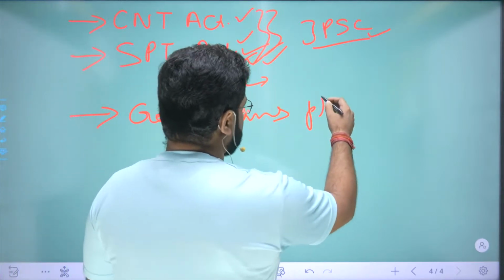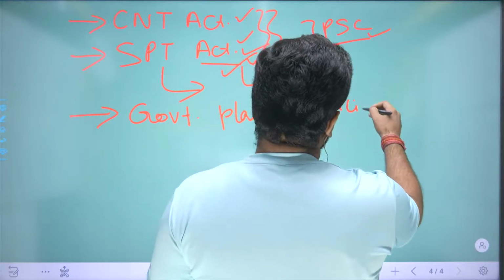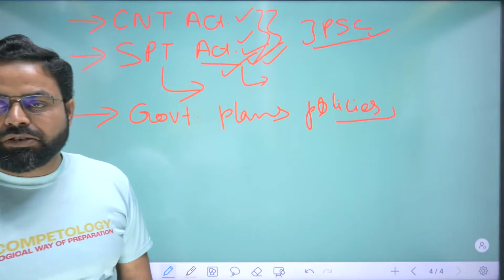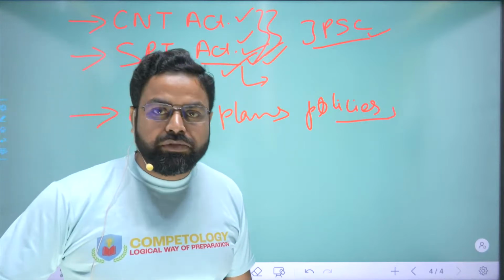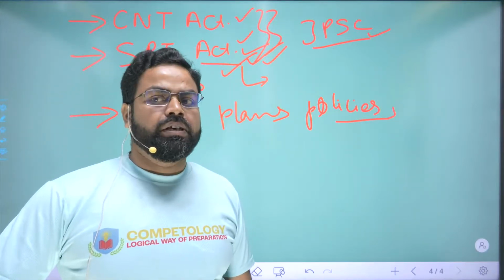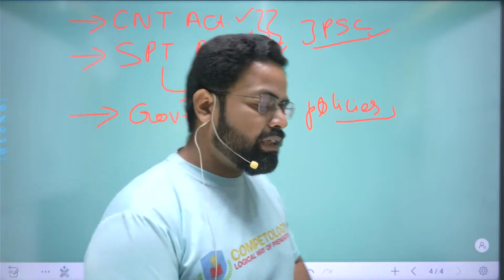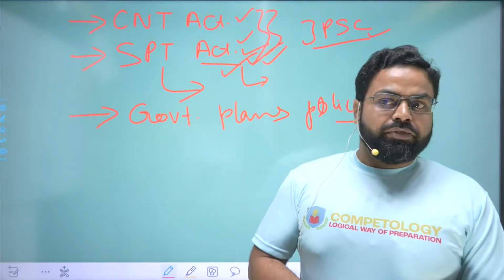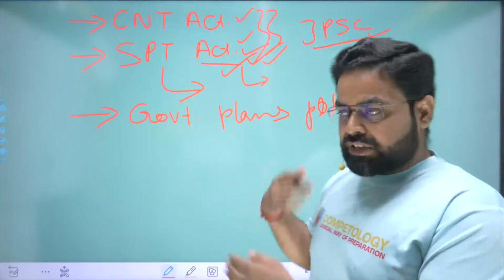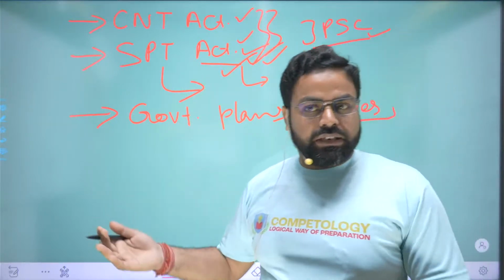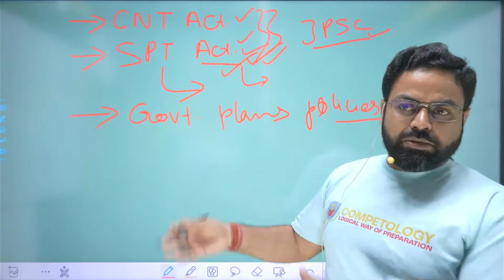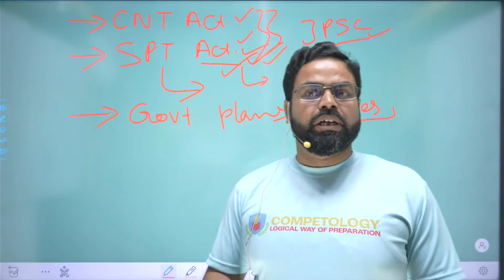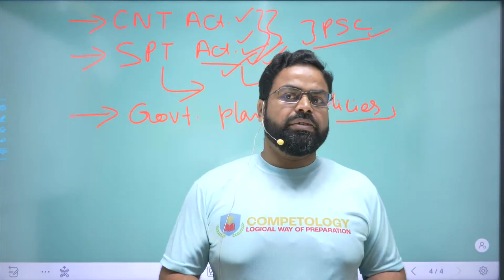Government plans and policies, because if you are going to be a government official, if you have to do public service, because government officials are basically public servants, you have to serve the people. For that matter, you should know first of all in the history part, in the traditional art and culture part, in the demographic part, in the economic part, you will come to know about the grassroots level condition of the people.